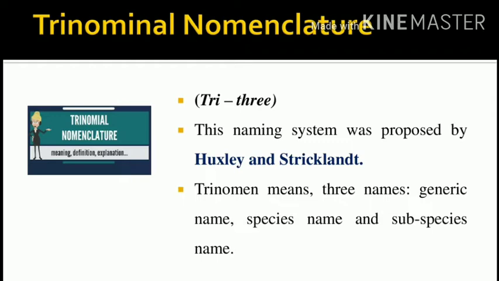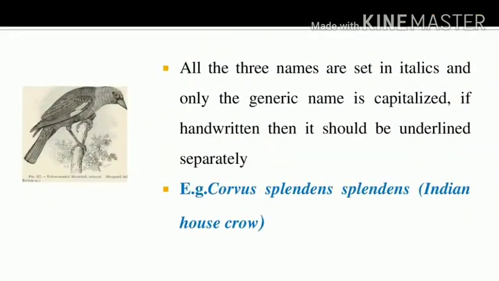What is the difference between binomial and trinomial? Binomial has two components only, the generic name and the species name. But trinomial nomenclature has the generic name, species name and subspecies name. Can you understand?